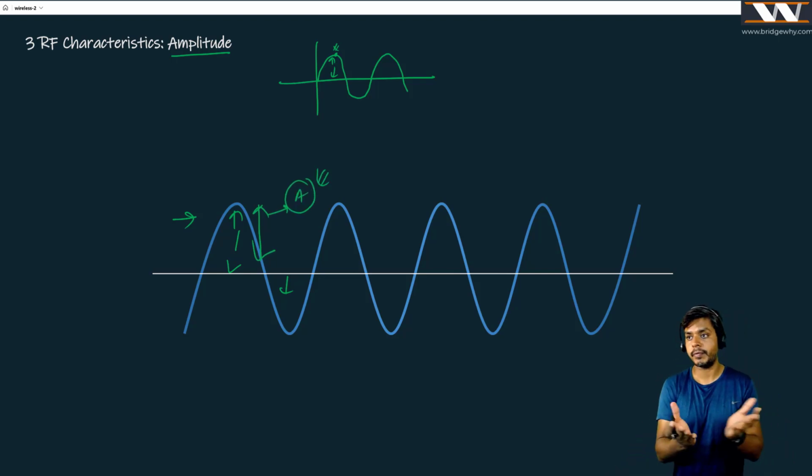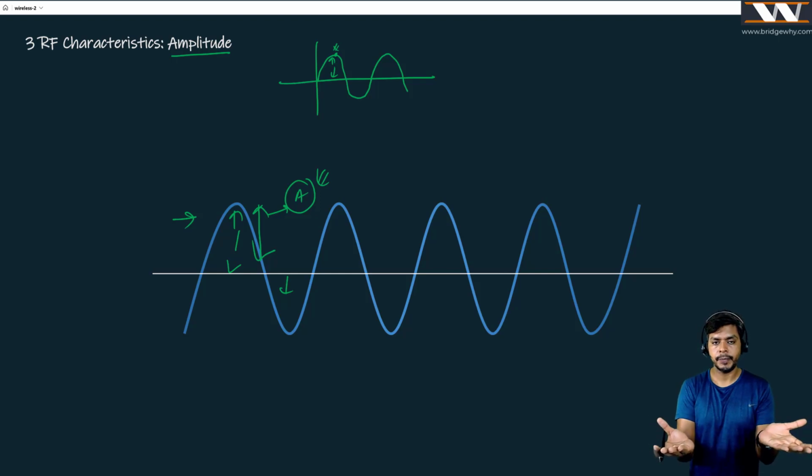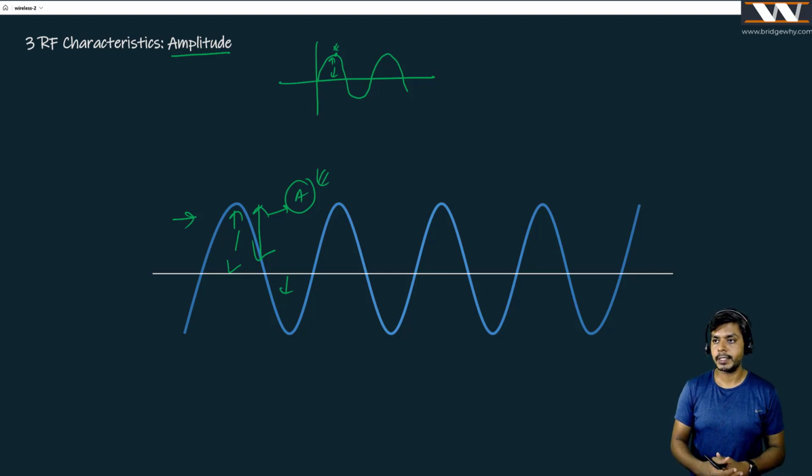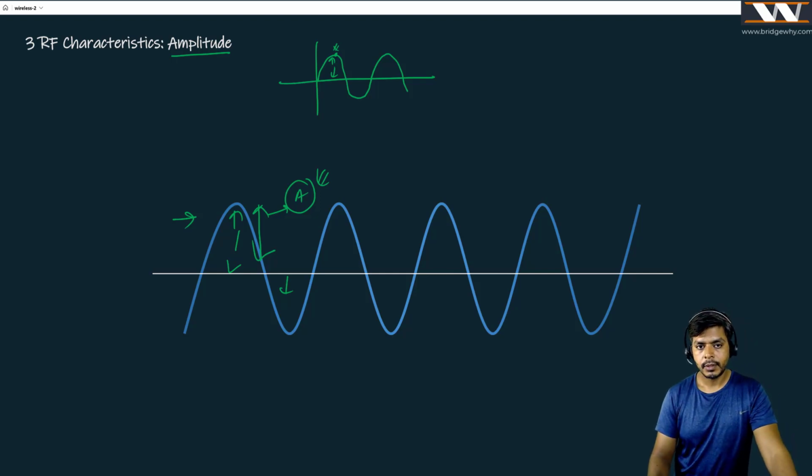But what exactly is amplitude showing? I can understand wavelength is the distance between two crests, and frequency is how many times the signal is vibrating. What is the meaning of amplitude? The meaning of amplitude is the power associated with this signal. The more the power, the more distance can be traveled by this signal, and we will be talking about it.